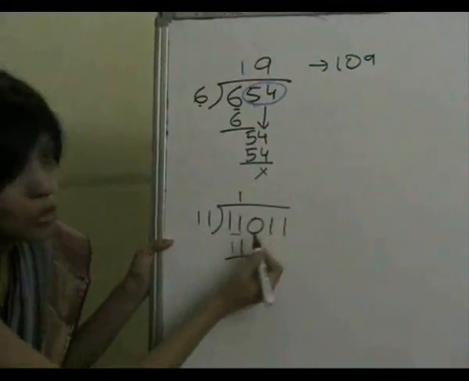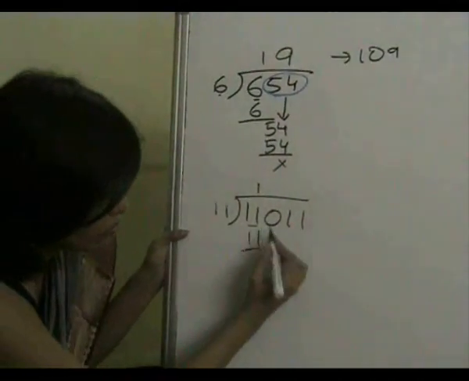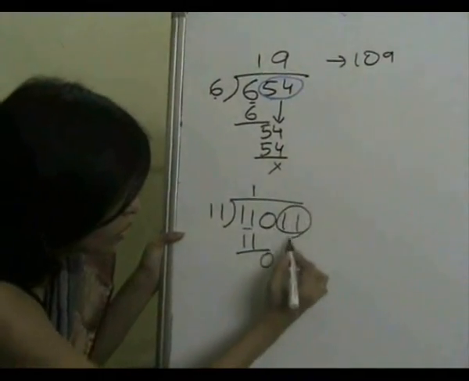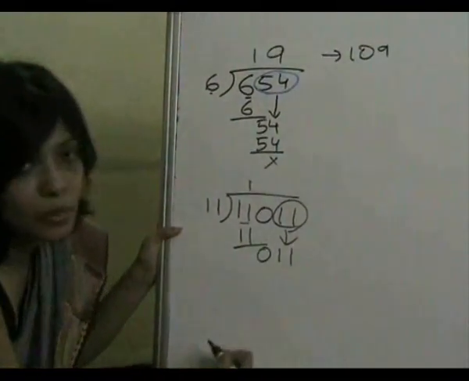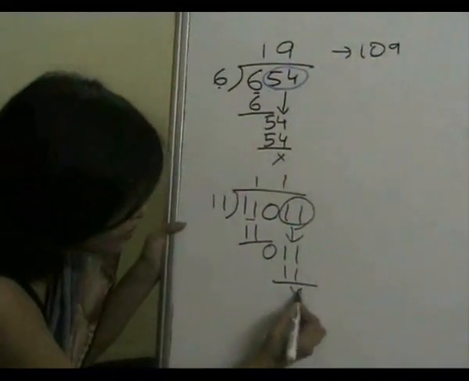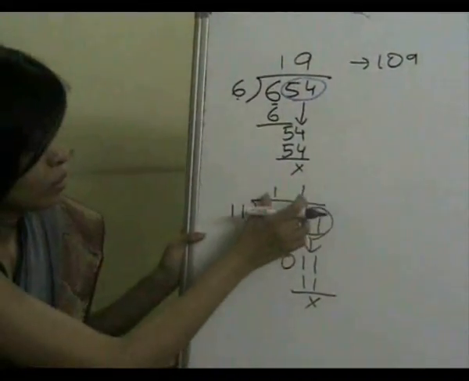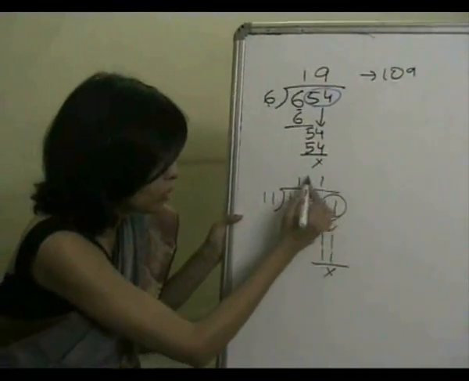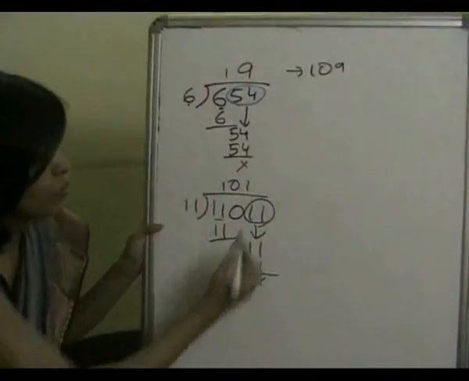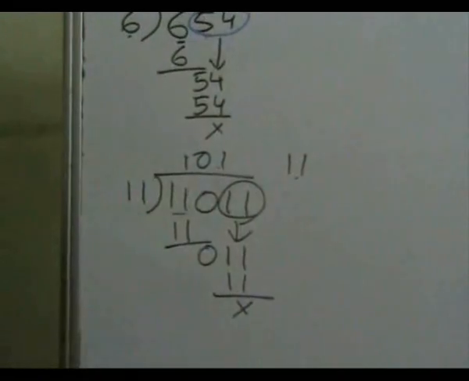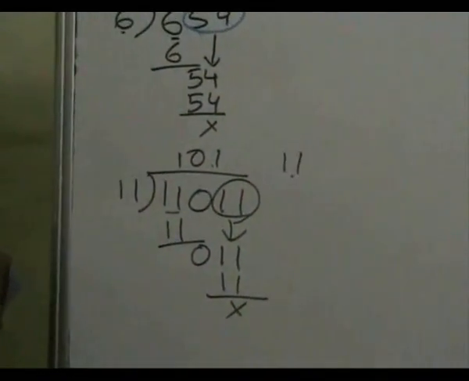Some of them might notice the 0 and put 1 here, or some of them might not, so they put the 0. Then they take this as 1 unit, bring it down here and put the 1 again, and they are done. Some of them get 11 as the quotient, and those who remember to put the 0 here might get 101. So either they get 11 or 101 as the answer to this problem.